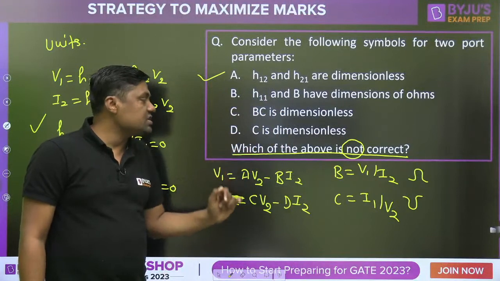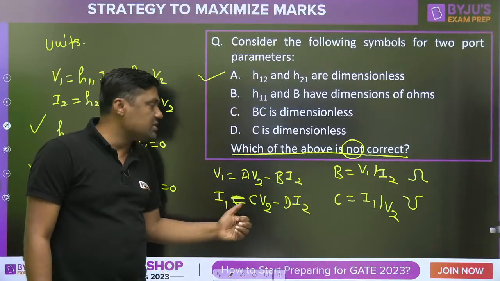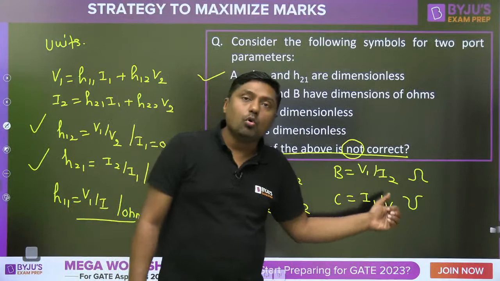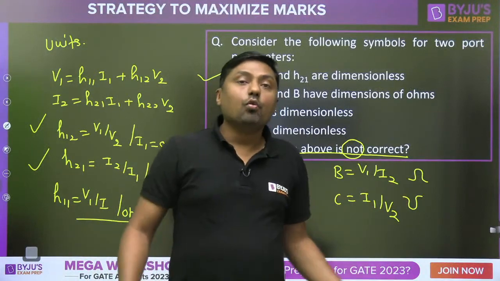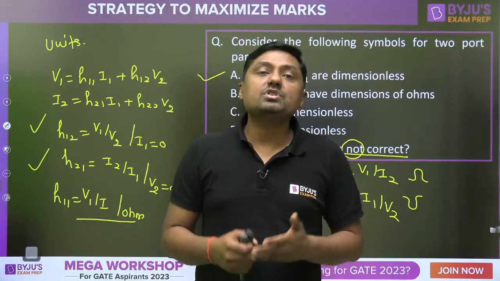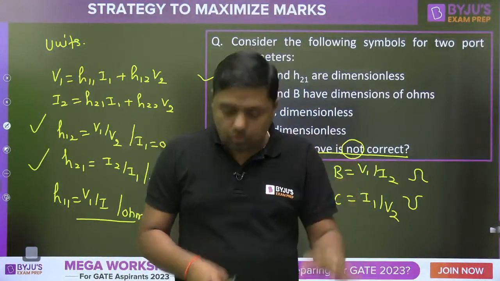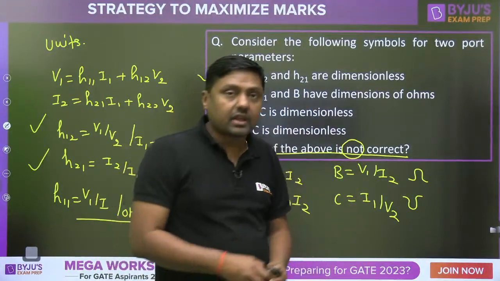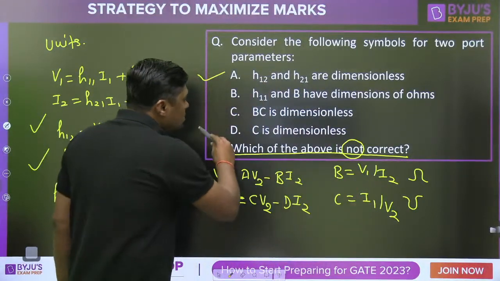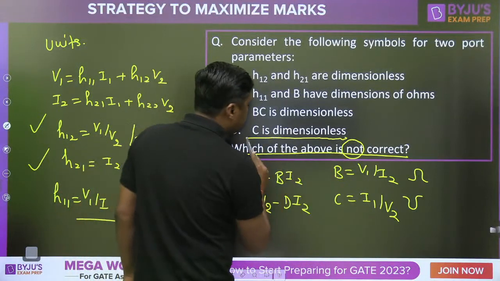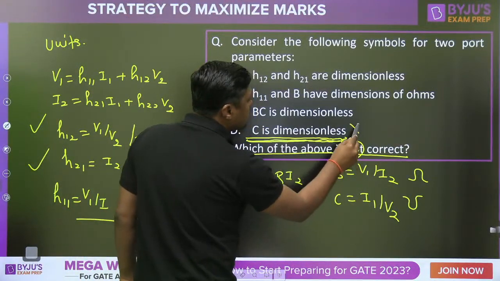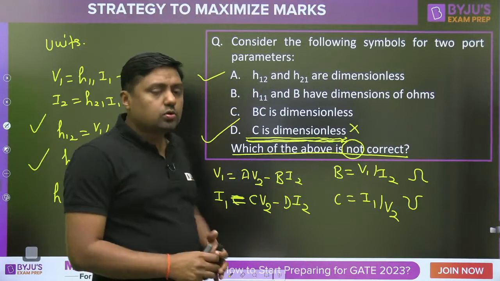So the statement that C is a dimensionless quantity is wrong. C is not dimensionless; C is mho. That is the correct one. So which is wrong? That applies to electronics, electrical, mechanical, civil, all branches. C is the dimensionless quantity is the wrong statement. So go through the dimensions.